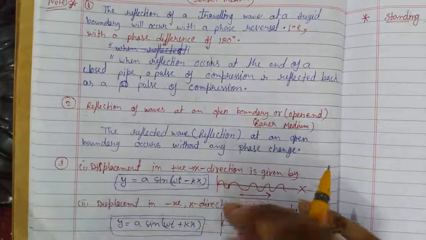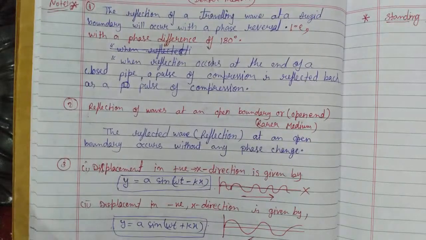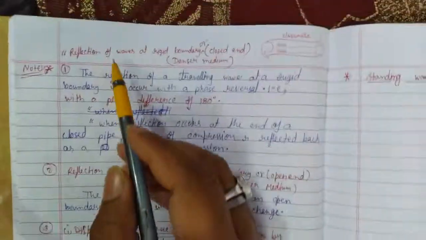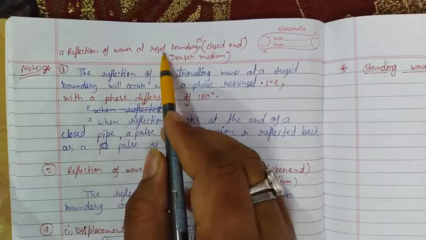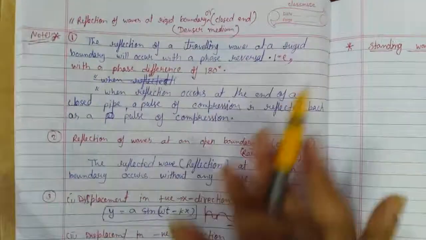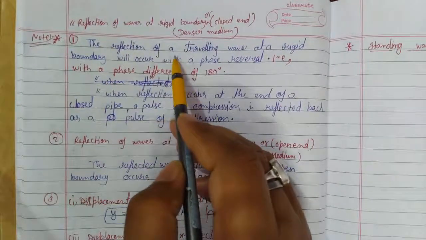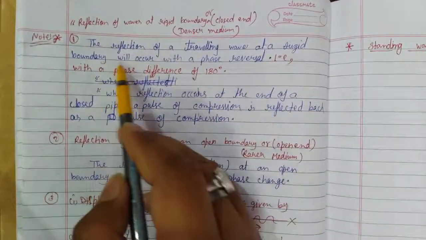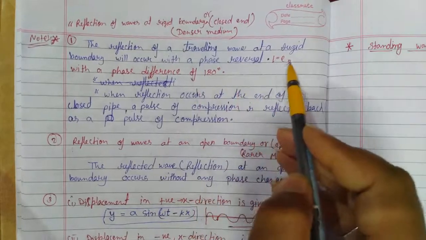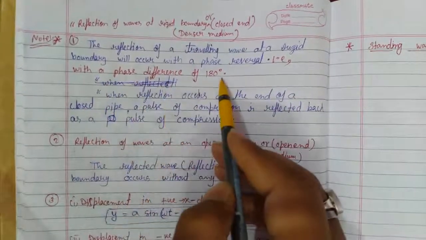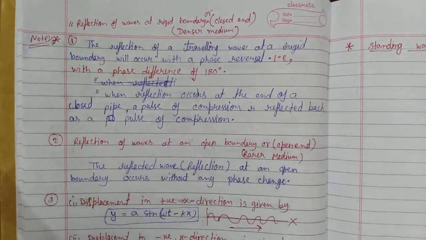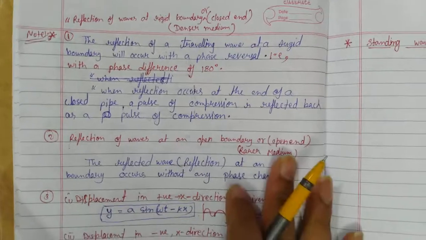Now, next we have some notes about the reflection of sound waves. First is reflection. Reflection of a wave at a rigid boundary or closed end, which is a denser medium. The reflection of a traveling wave at a rigid boundary will occur with a phase reversal, that is, with a phase difference of 180 degrees, which means the wave is reflected back in the opposite direction of the incident wave.